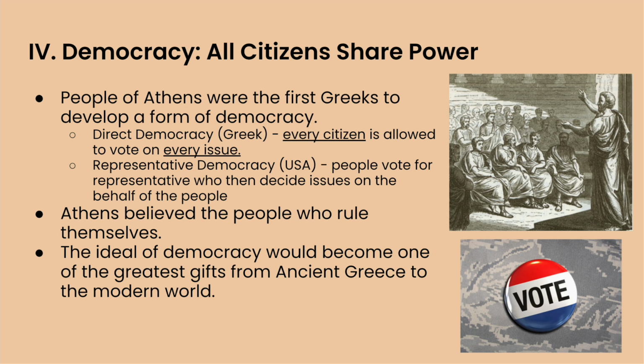People of Athens were the first Greeks to develop a form of democracy. There was direct democracy, Greek. Every citizen is allowed to vote on every issue. Representative democracy, USA, people vote for the representatives who then decide issues on behalf of the people.